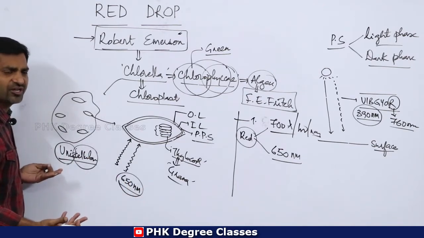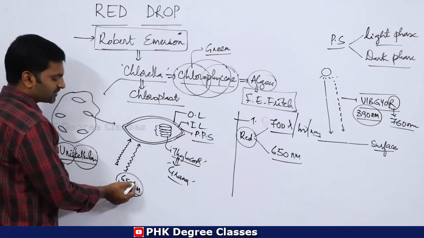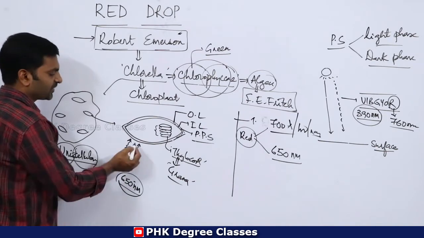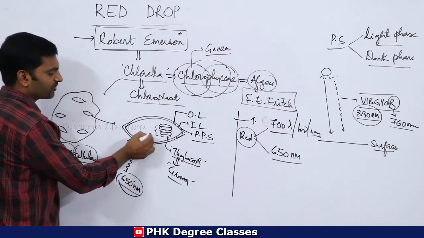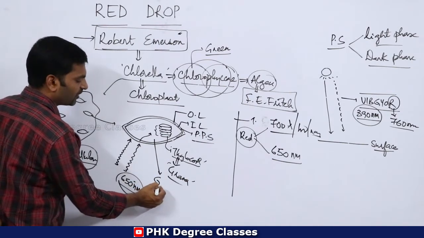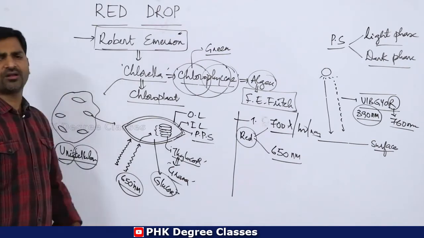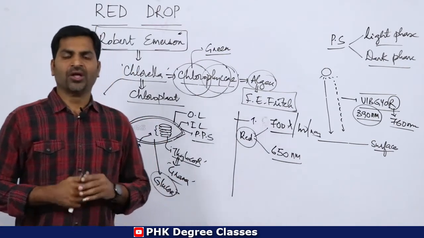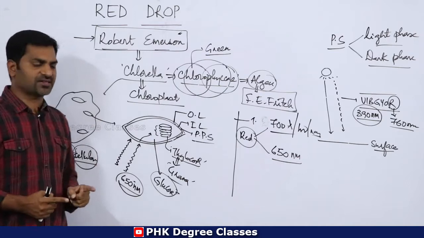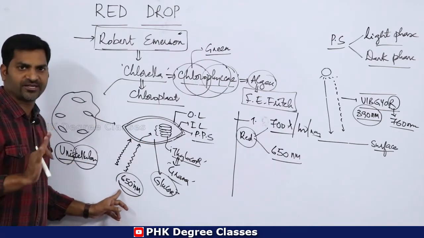What happens actually is that this sunlight is received by the chloroplast and there will be production of glucose, or carbohydrates, that is the photosynthetic rate. So the photosynthetic process takes place due to the 650 nanometers of sunlight.